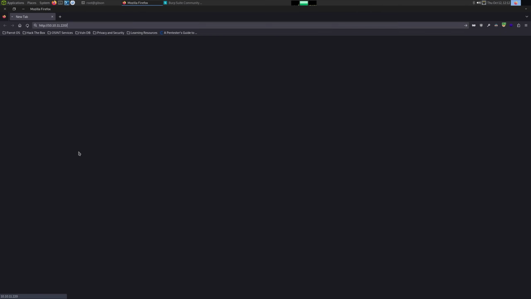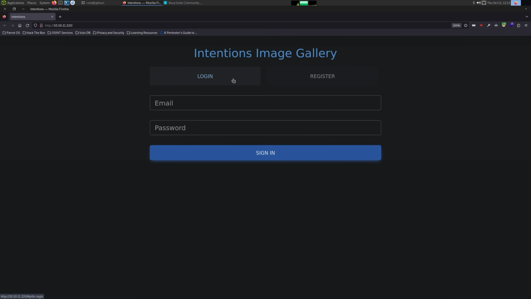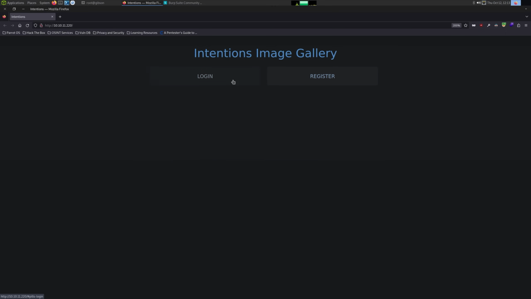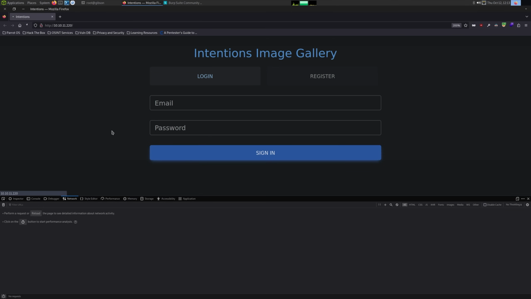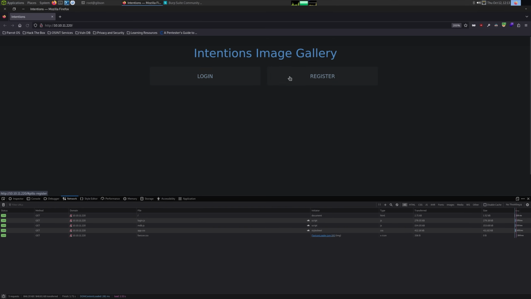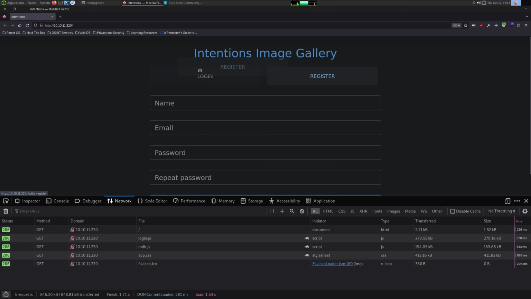So going to 10.10.11.220, we get the Intentions image gallery where we can log in and register. And right off the bat, when I click these, I notice there's no new page being loaded. If I reload this page with the network tab open and click register, login, we just see it instantly, with a few JavaScript files.